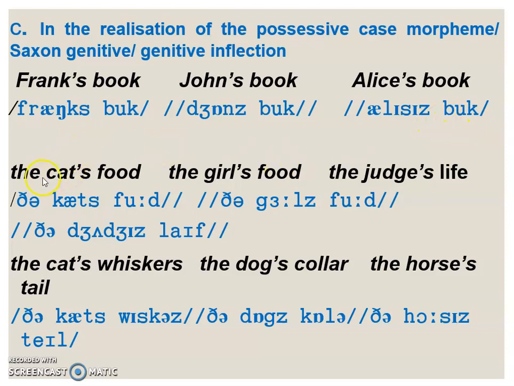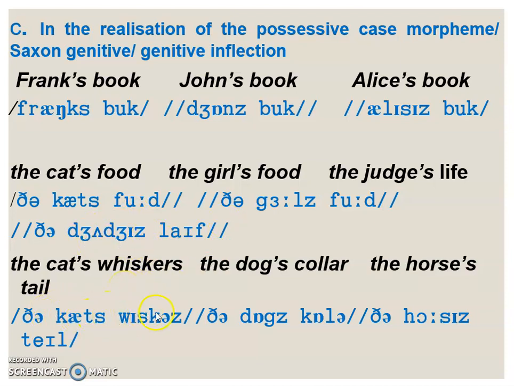Let's see more examples. The cat's food. T is voiceless, so the possessive morpheme is realized as a voiceless sound too. The girl's food. L is voiced, so z, the possessive morpheme is realized as a voiced sound too. And judge, j is a sibilant, so it's realized as an extra syllable, iz. The judge's life.